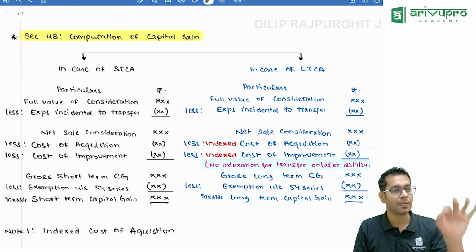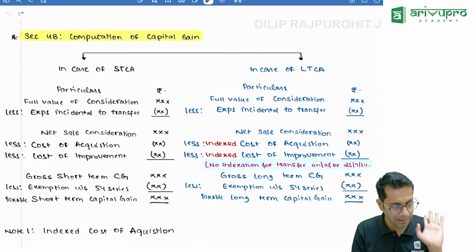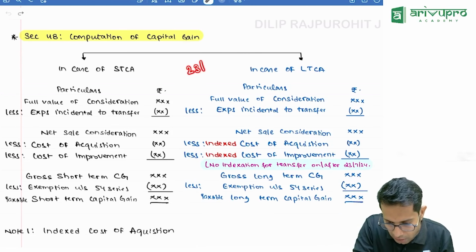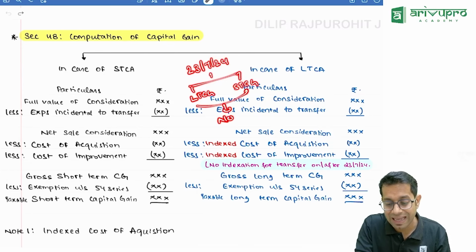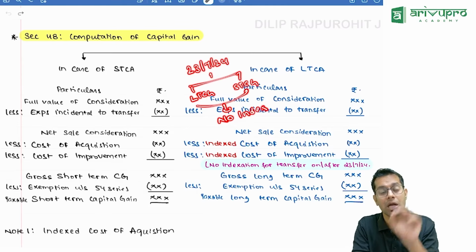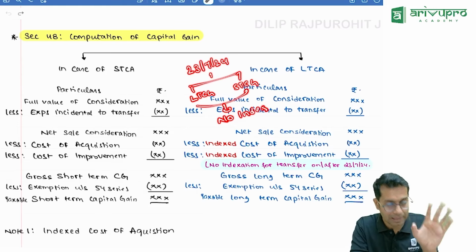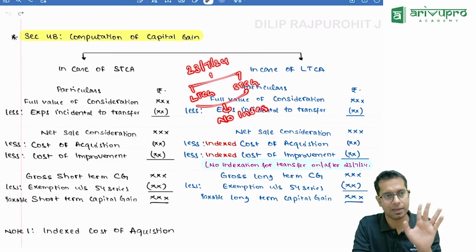Normally, what should I do, sir? For computation of capital gain, if the transfer is made on or after 23rd July 2024, whether it is long-term capital gain or short-term capital gain, I will not get any indexation. No indexation is for what purpose, sir? For computing the gain. For computing the gain, there is no indexation.